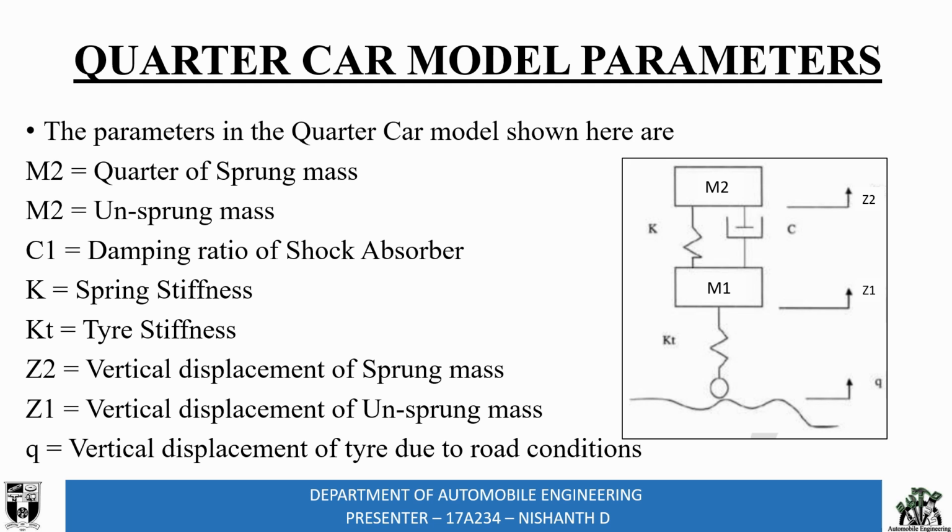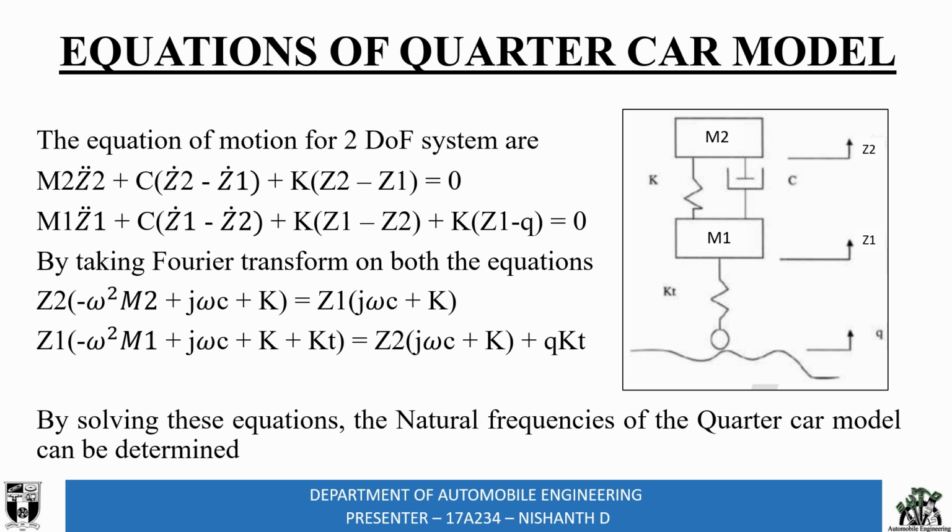So M2 here is the sprung mass, which is the quarter of the sprung mass of the total vehicle. Why we are taking quarter is it is the quarter car model, one wheel of the vehicle. So M1 is the unsprung mass. C1 is the damping ratio of the damper. K is the suspension stiffness, the spring stiffness of the spring. KT is the tire stiffness, and Z2 is the vertical displacement of sprung mass. Z1 is the vertical displacement of unsprung mass, and Q is the vertical displacement of tire due to road conditions.